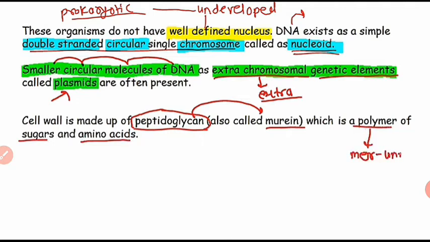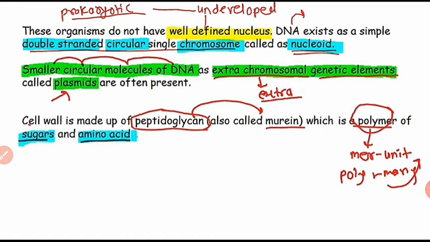Polymer means more units. They are made up of sugar molecules and amino acids. These two compounds collectively form the peptidoglycan. Sugar and amino acid form the peptidoglycan, and this peptidoglycan is also called murein.